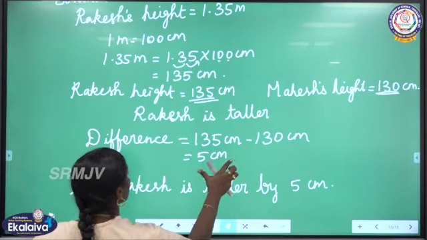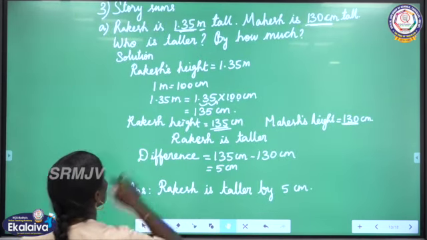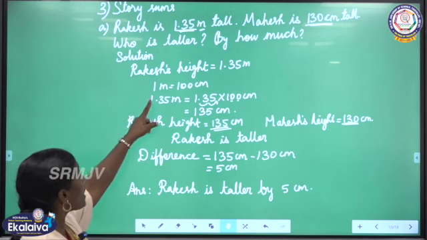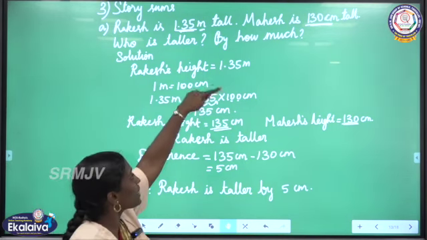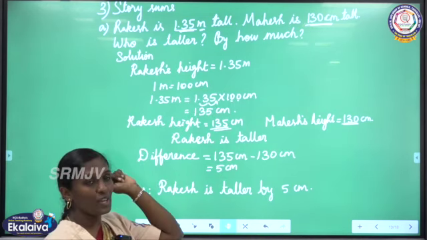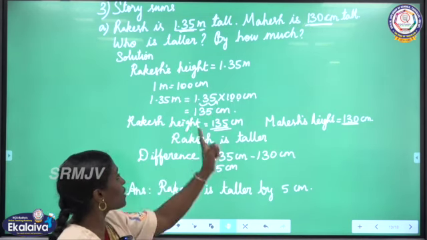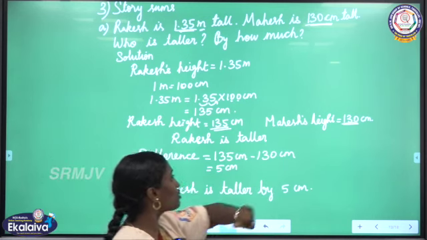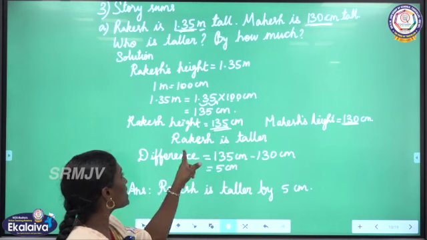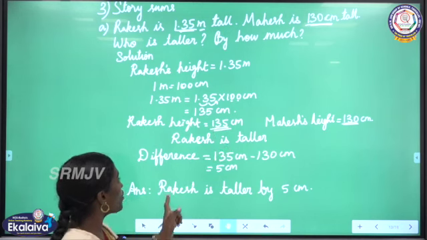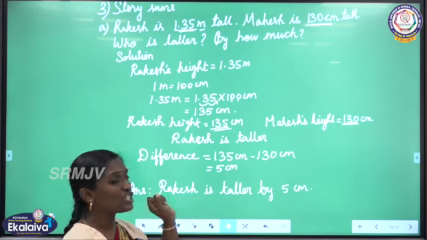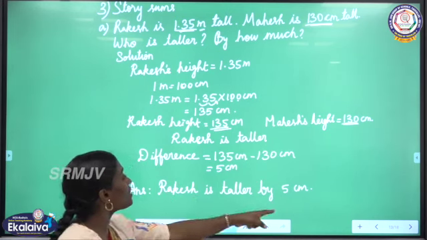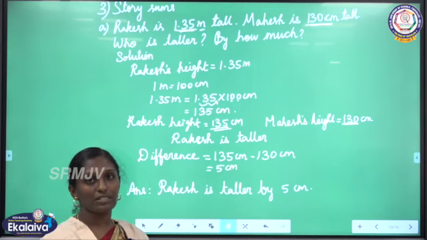Is it clear, children? Here what is the question? Rakesh height is given, Mahesh height is given. Who is taller by how much? For that first we are converting the units to same unit. So 1.35 meter is equal to 135 centimeter. Then we have to compare these two heights. By seeing the number we can say that Rakesh is taller. By how much? For that we are finding the difference between these two heights. Then we are getting 5 centimeter. So Rakesh is taller by 5 centimeter. Is it clear?